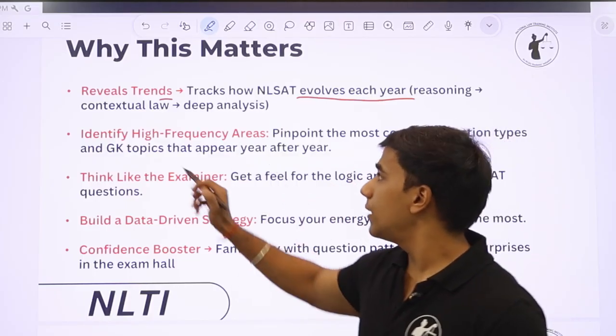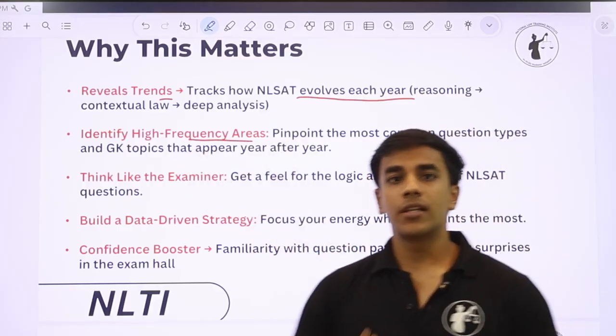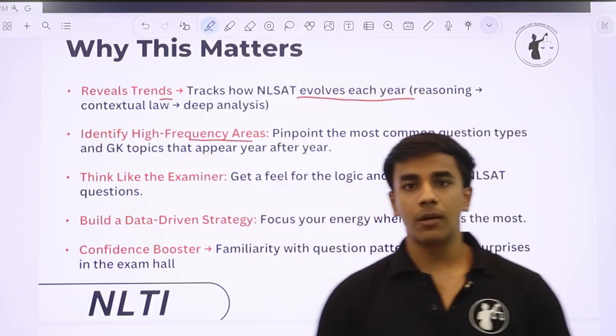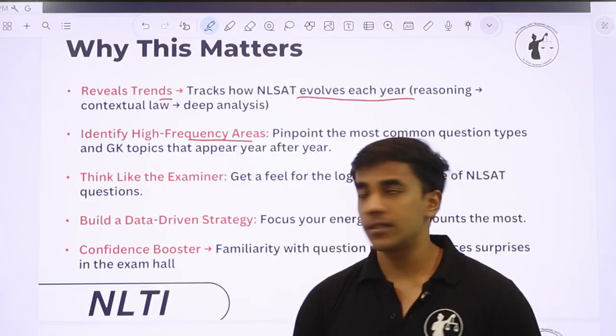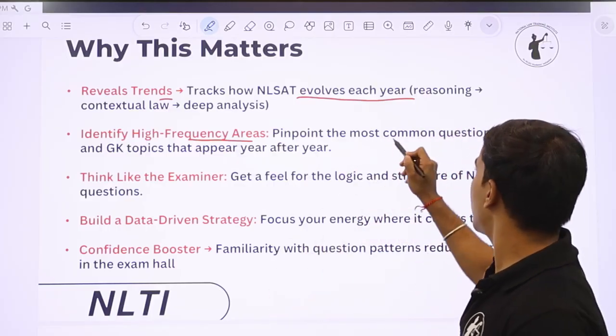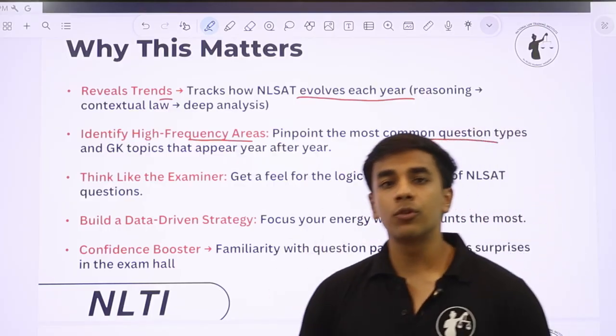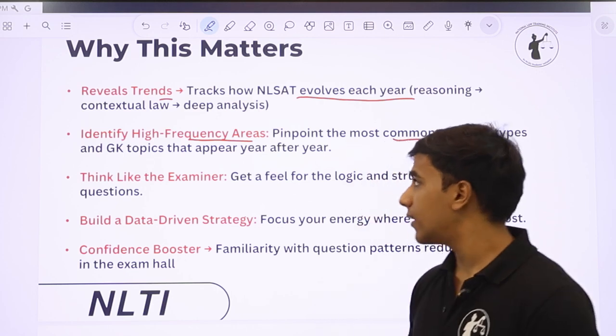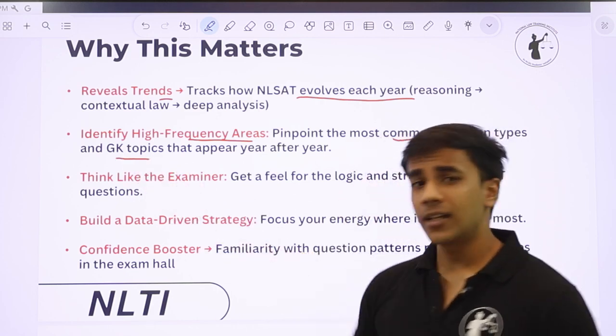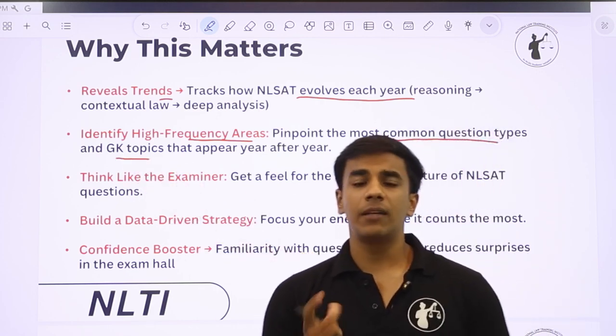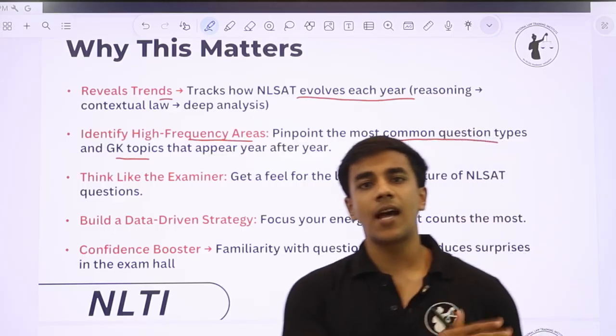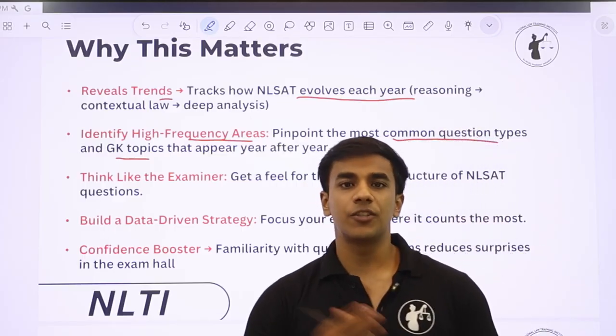We'll also identify high frequency areas. So discussing or decoding previous year question papers helps us identify the high frequency areas. And these are the areas that are most commonly asked, and these are the most common question stems or types that are asked. And we'll also shed light on the GK topics. So NLSAT PYQ discuss करने से हमें पता चलेगा कि NLSAT का focus primarily किन चीजों पर रहता है.